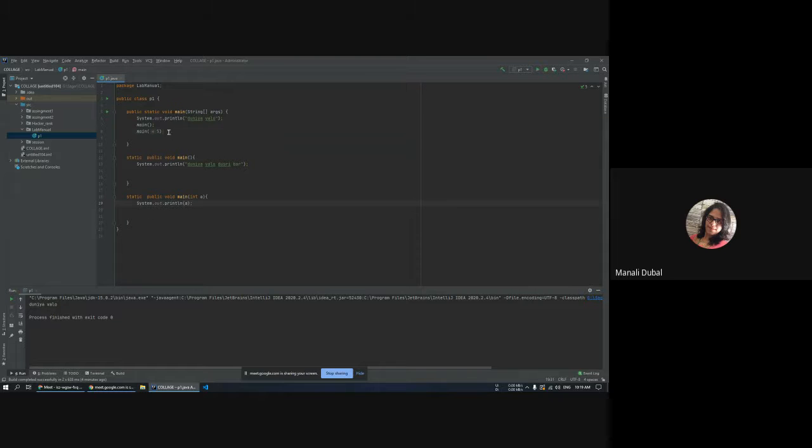String variable also. Again, create one more main. Inside double quotation, string will come. No, string is going to be inside double quotation. You are passing. See, when you are passing the value, you have to pass the actual value when you are calling the function, right? Actual value you have to pass. Inside double quotation, pass hello. You are passing the actual value when you are calling a function.